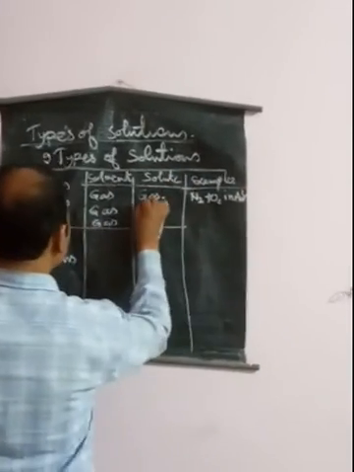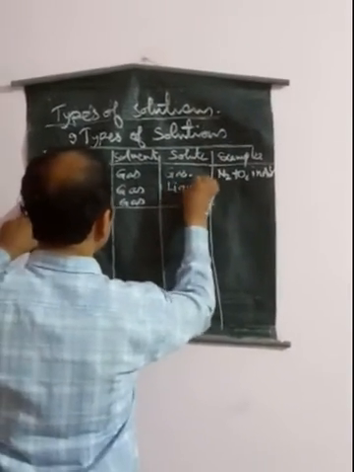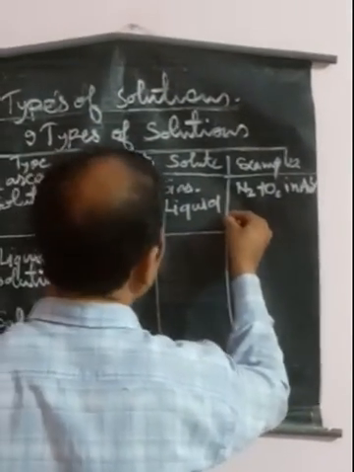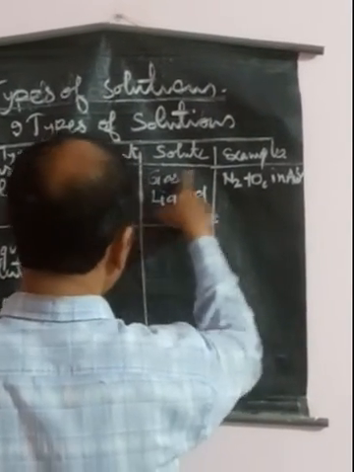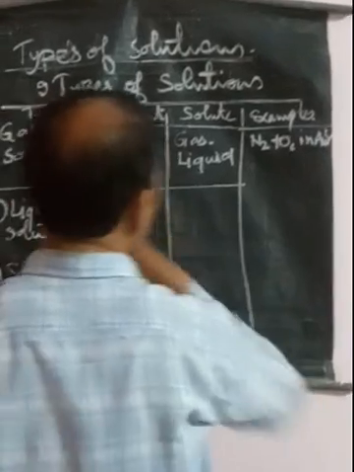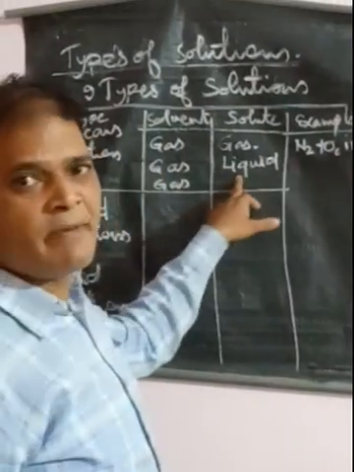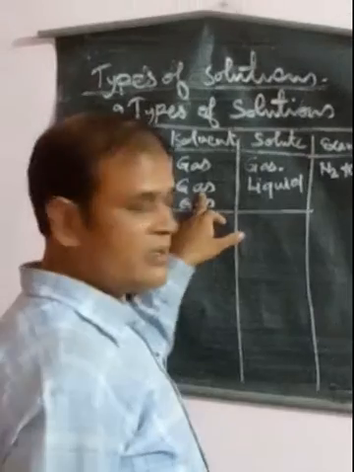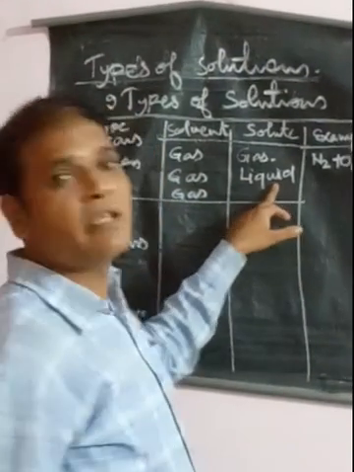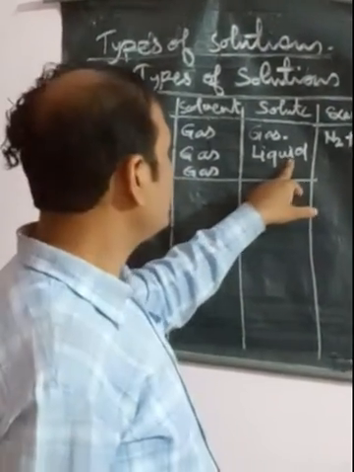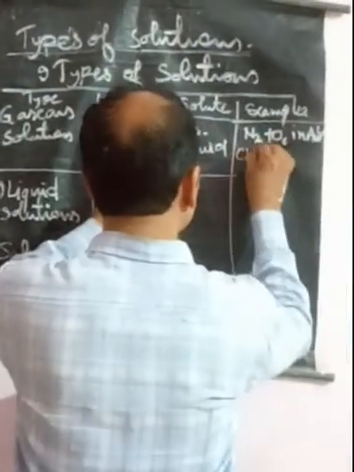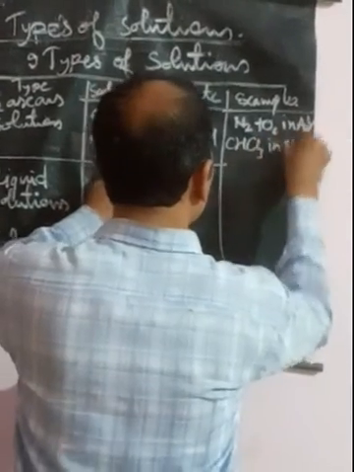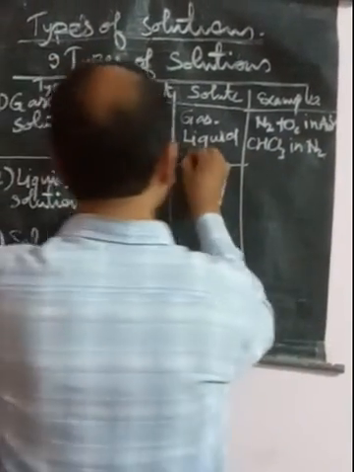Now we will see here liquid in gas. In this case, a small amount of liquid will be present in the gaseous solvent. So the liquid will be the solute and the gas will be the solvent. Suppose we are taking chloroform as a solute, which is present in liquid state, and it is present in nitrogen gas. So CHCl3 in N2.